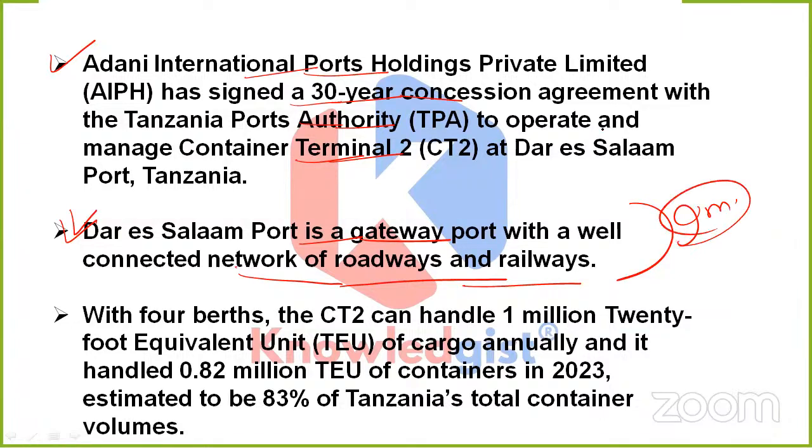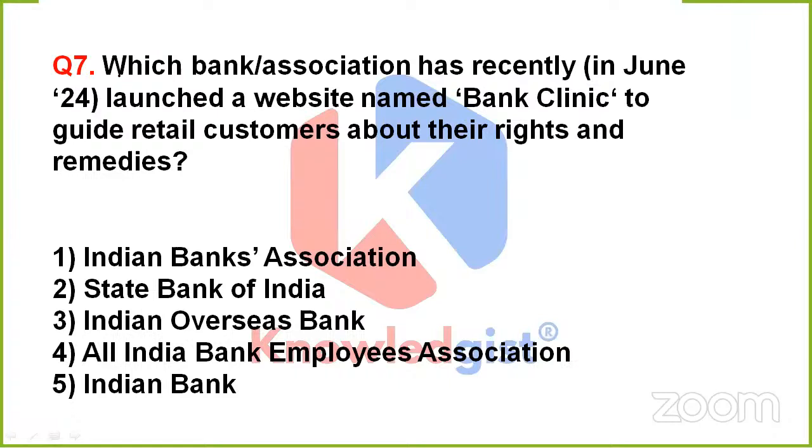And this was the basic reason behind the option of Dar es Salaam port to be used for the operation and management of container terminal 2, that is CT2. Now, with 4 berths, CT2 can handle 1 million 20-foot equivalent unit of cargo annually, and it handled 0.82 million TEU of containers in 2023, which is estimated to be 83% of Tanzania's total container volumes. Clear? Now, coming up with the next question.